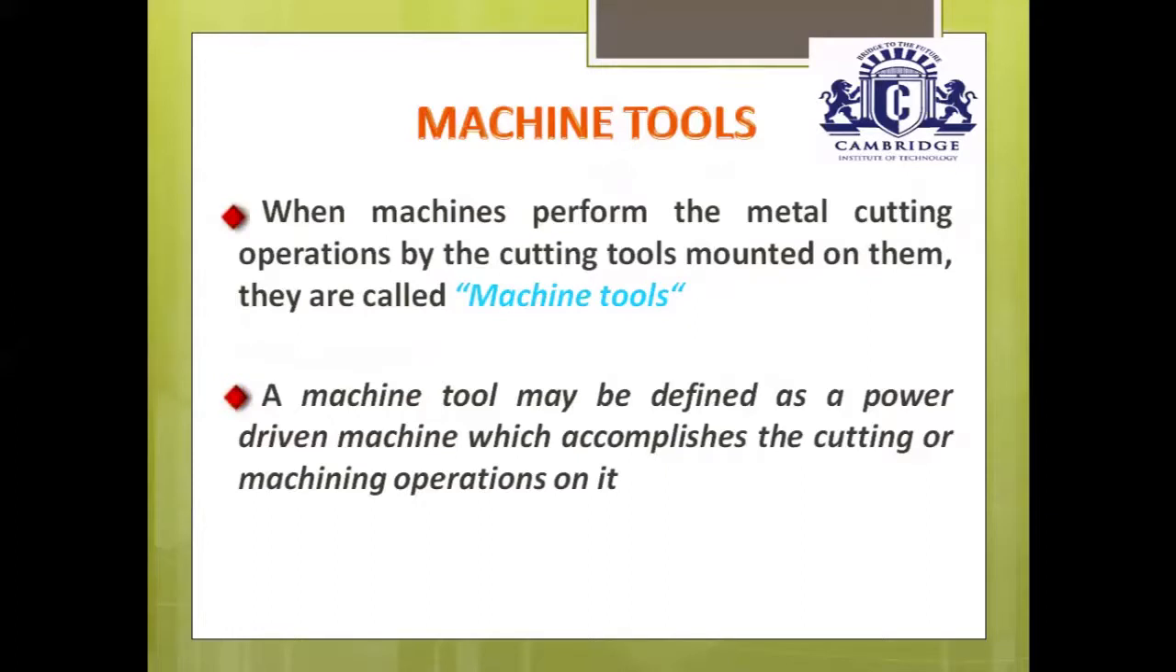Before going to the lathe machine and its operations, first we should know what a machine tool is. A machine tool is nothing but a machine which performs metal cutting operations. When metal cutting operations are performed by a machine using cutting tools mounted on it, that machine is called a machine tool. A machine tool may be defined as a power-driven machine which accomplishes cutting or machining operations on it.